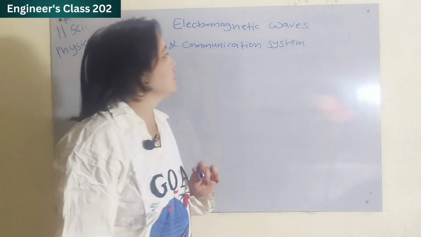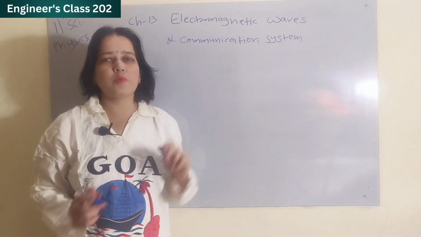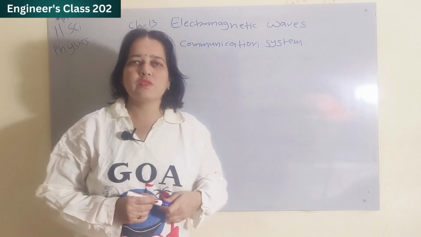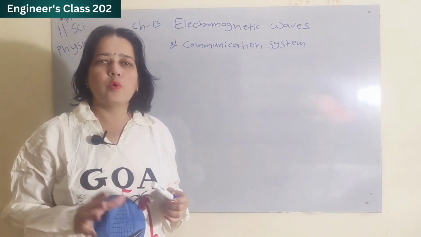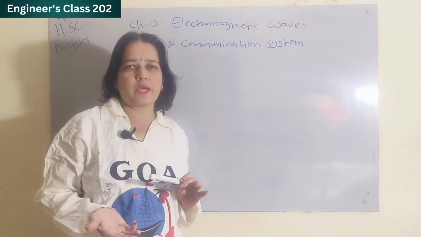Chapter number 13, Electromagnetic Waves and Communication System, in which we are going to learn about modes of propagation of electromagnetic waves.